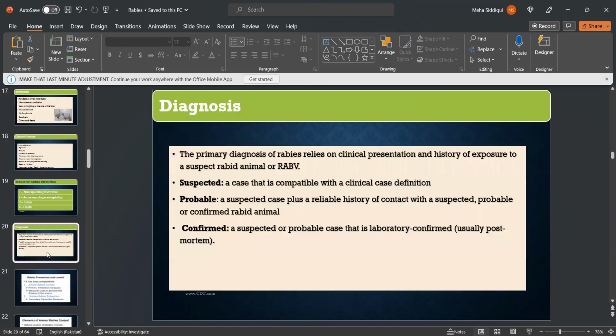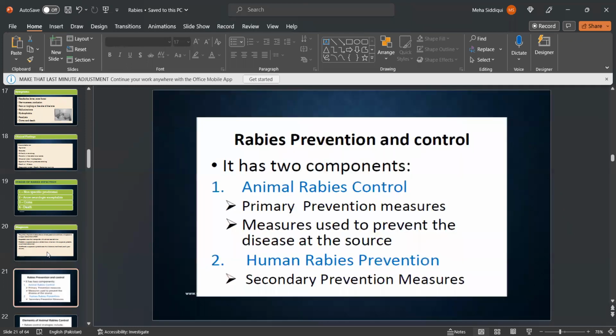Diagnosis: the primary diagnosis of rabies relies on clinical presentation and history of exposure to a suspected rabid animal or rabies virus. First is suspected: a case that is compatible with the clinical case definition. Probable: a suspected case plus a reliable history of contact with a suspected, probable, or confirmed rabid animal. Confirmed: a suspected or probable case that is laboratory confirmed, usually post-mortem.